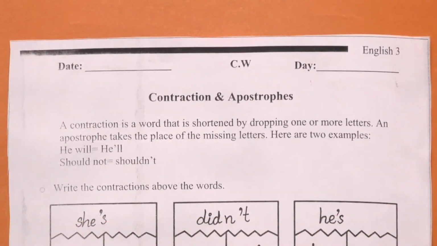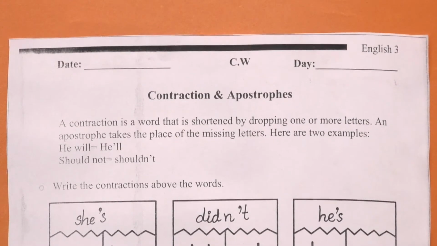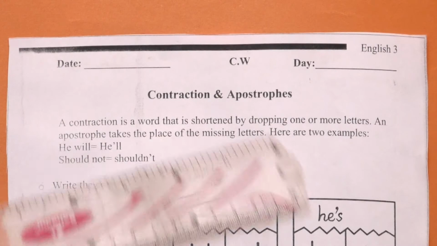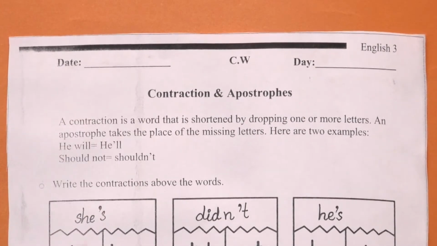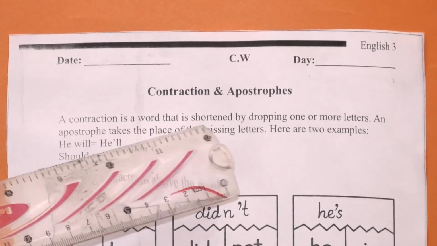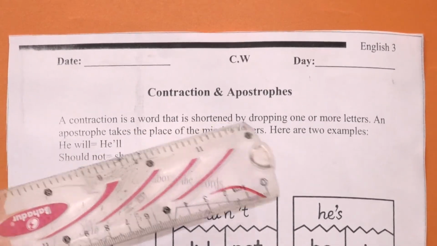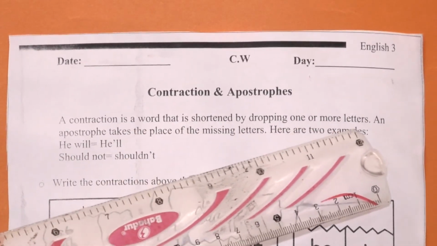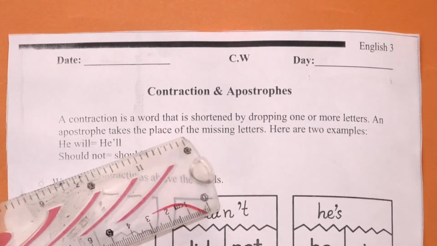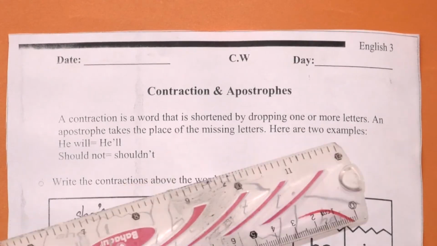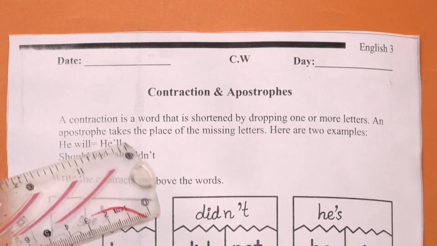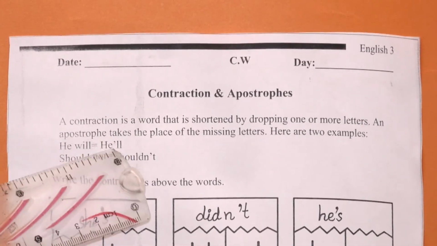Now students, we are going to do page number 39. We are going to learn the concept of contractions and apostrophes. What are contractions? A contraction is a word that is shortened by dropping one or more letters. An apostrophe takes the place of the missing letter. Here are two examples. He will is converted into he'll.